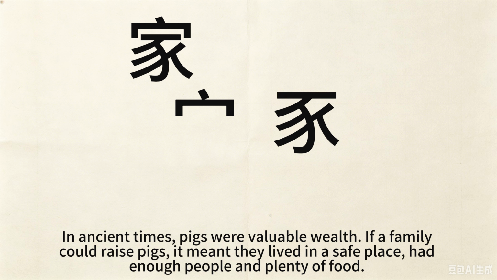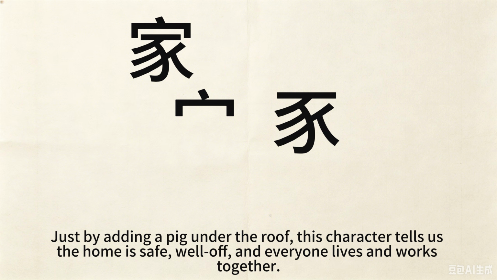In ancient times, pigs were valuable wealth. If a family could raise pigs, it meant they lived in a safe place, had enough people, and plenty of food. Just by adding a pig under the roof, this character tells us the home is safe, well off, and everyone lives and works together.